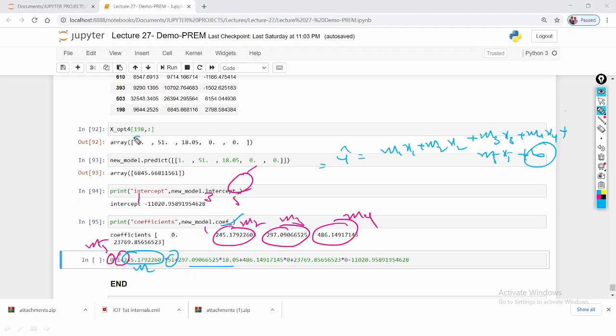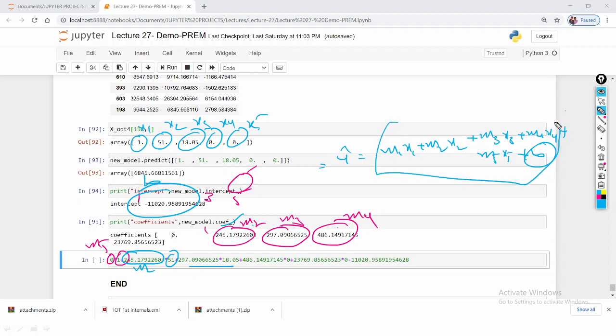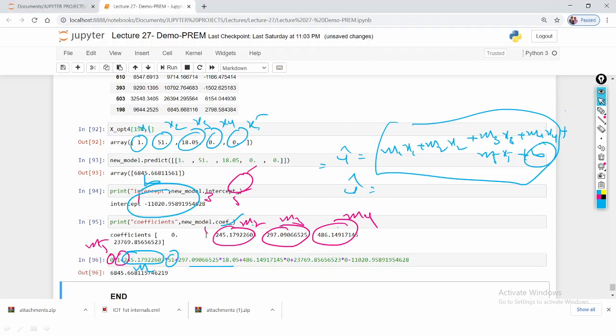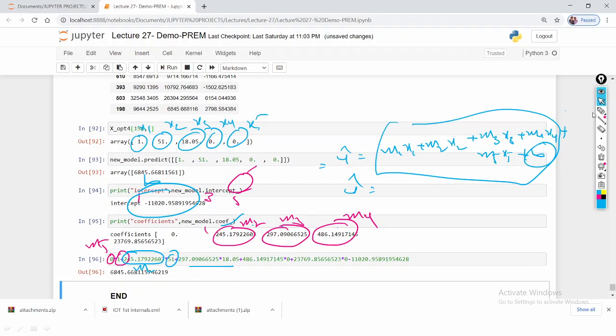So this is x1, x2, x3, x4, x5. This is M1, M2, M3, M4, M5, and this is the B value. You can substitute in this equation. The y hat value will be, if I execute this statement, this is the value.